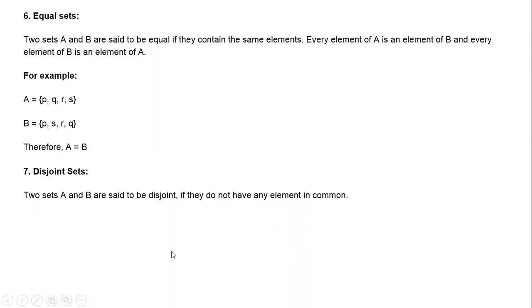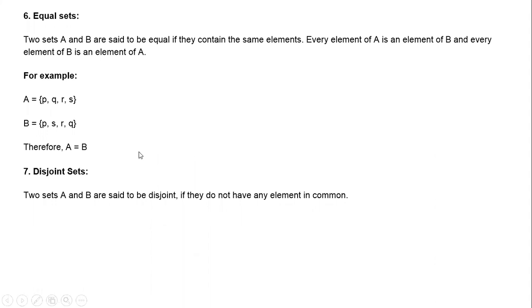Then what is an equal set? An equal set is one where, along with the cardinal numbers of the two sets being the same, the elements of the sets should also be the same. Then the sets are said to be equal sets. See here, A has P, Q, R, S, whereas B has the same elements but not in the same order. But whatever elements you have in A, the same elements are present in B. Then these two sets are said to be equal sets.